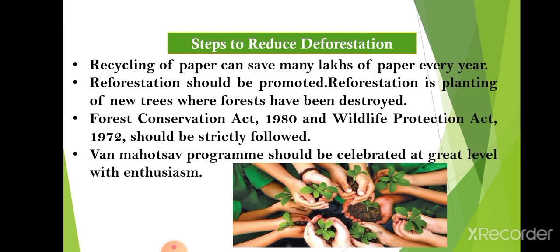Then reforestation should be promoted. Reforestation is the planting of new trees where forests have been destroyed. If the destroyed forest area is left undisturbed, then natural reforestation takes place. Otherwise, human beings can also plant trees in that area.